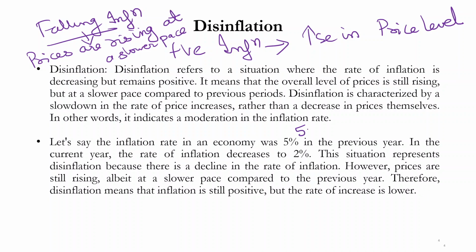So the rate of inflation was 5% earlier, now it is 2%. Again, the same point. This is a situation of disinflation because there is a decline in the rate of inflation. That does not mean that the prices are falling. It only means that the prices are rising but at a slower pace compared to the previous year. Therefore, disinflation means that inflation is still positive, but the rate of increase is lower.